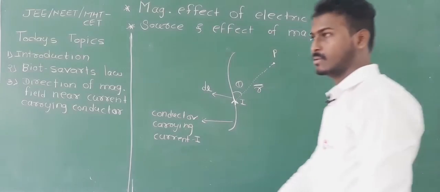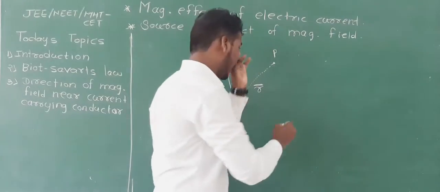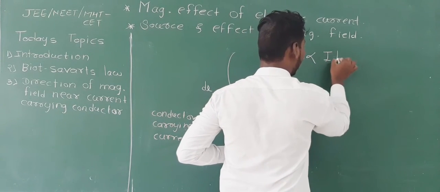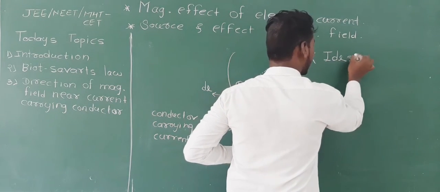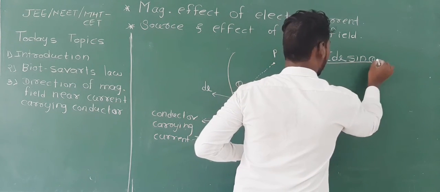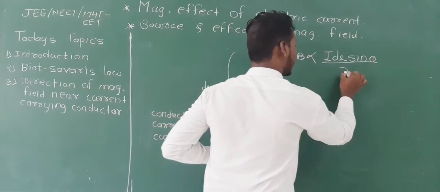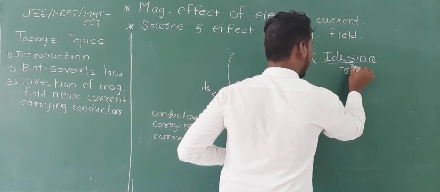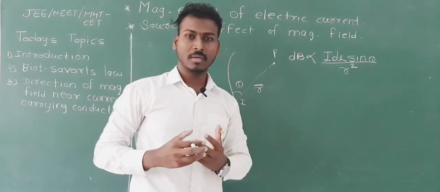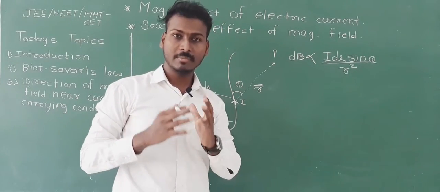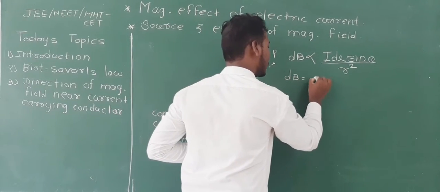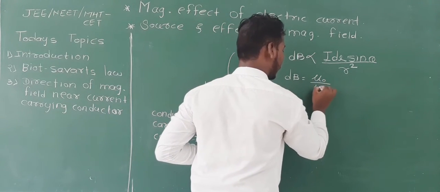Now see carefully, we came to the point that dB is directly proportional to IdL, which is nothing but the current element, sine of the angle between the current element and the line joining the element and point P, and inversely proportional to the square of the distance between them, that is, the current element and the point P. But here we take a proportionality constant, which is nothing but mu 0 upon 4 pi.